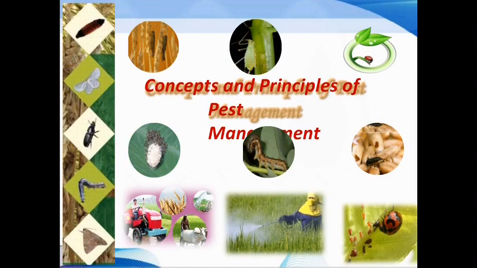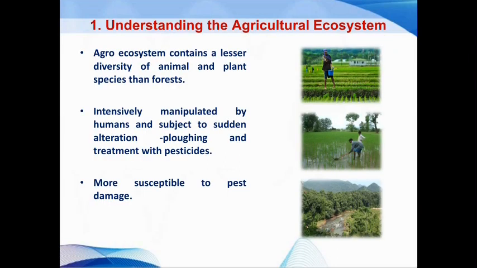Now we will see the various concepts and principles involved in the implementation of integrated pest management. The first principle is understanding the agricultural ecosystem, that is, the agro ecosystem, which is the unit of integrated pest management.